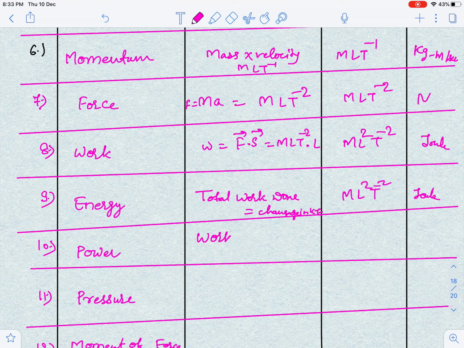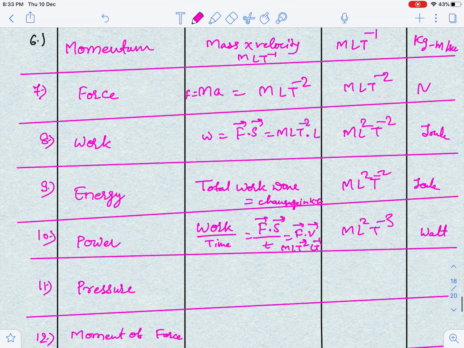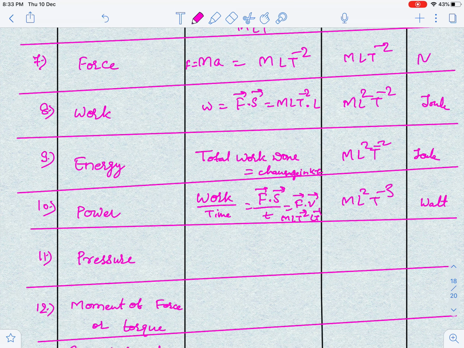Next guys, power. Power is work upon time, or in another manner, work is force dot displacement upon time. Displacement upon time is velocity, so power can be written as F dot V. So F is MLT^-2 into LT^-1, which is ML^2T^-3, and the unit of power is watt.